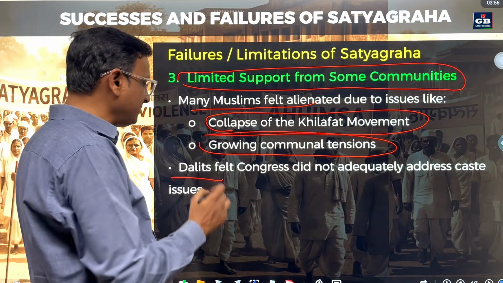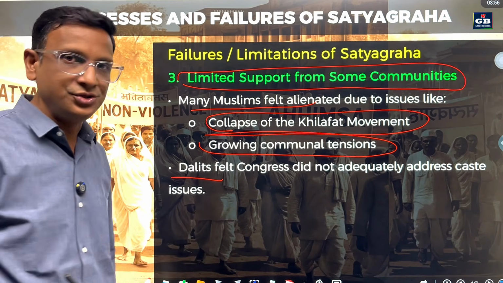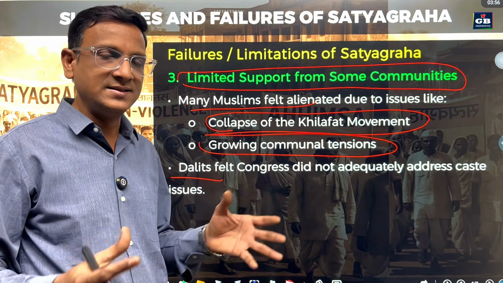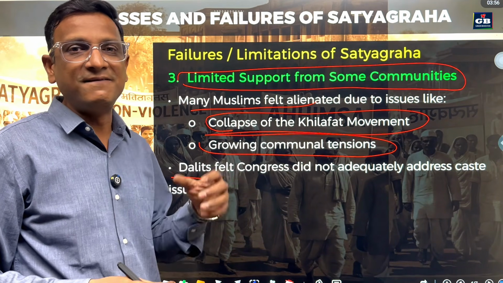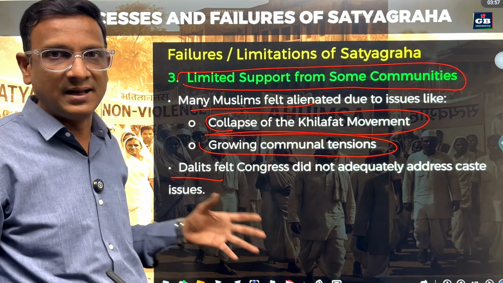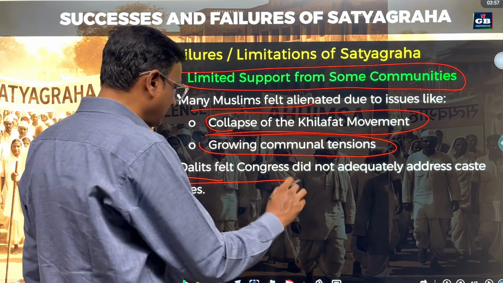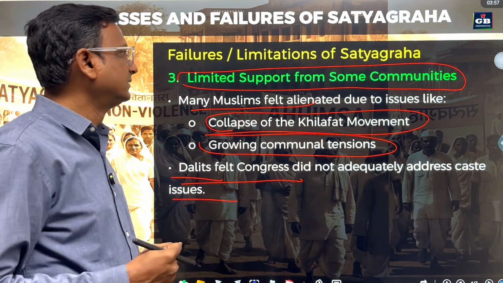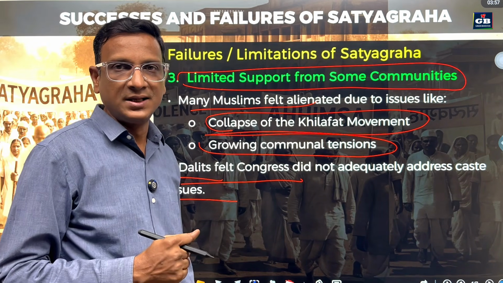Even Dalits, one is Muslims, the other one is Dalits, felt Congress did not adequately address the caste issues. They felt that Gandhiji considered the problems of Dalits, and the Congress party also considered them and made some arrangements, but still they were not given proper, adequate importance in the Congress party or in the freedom struggle. So all communities could not participate in that Satyagraha. Limited support from some communities, not all.